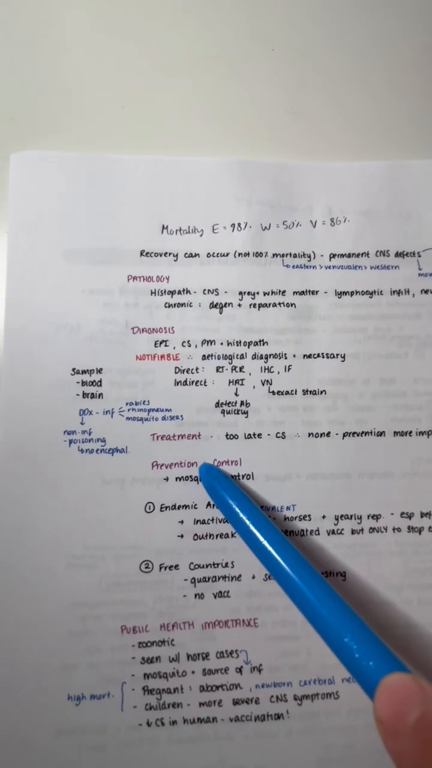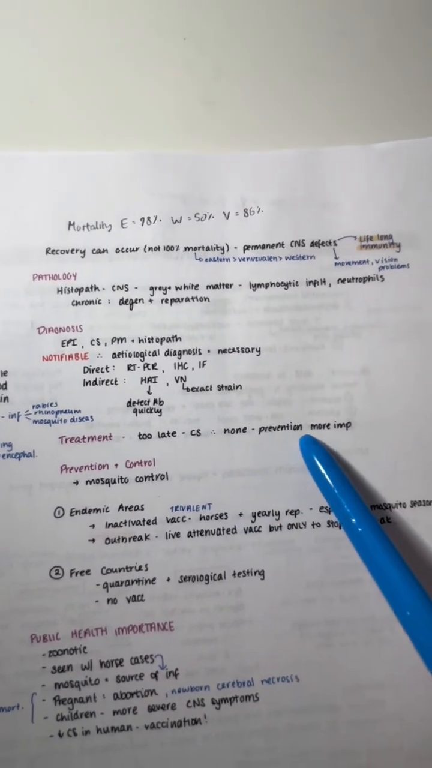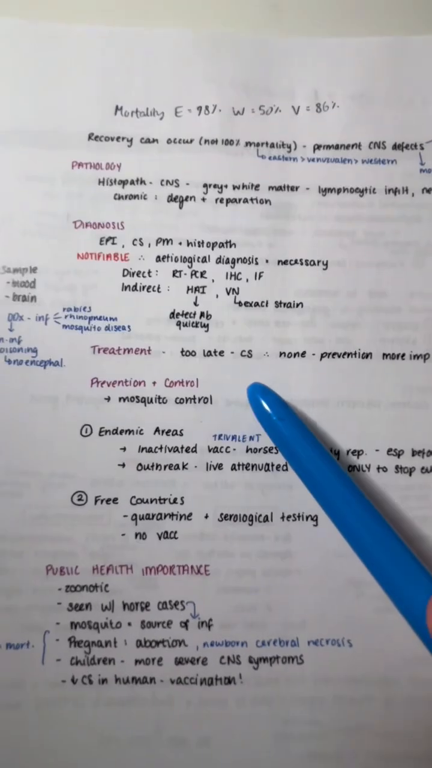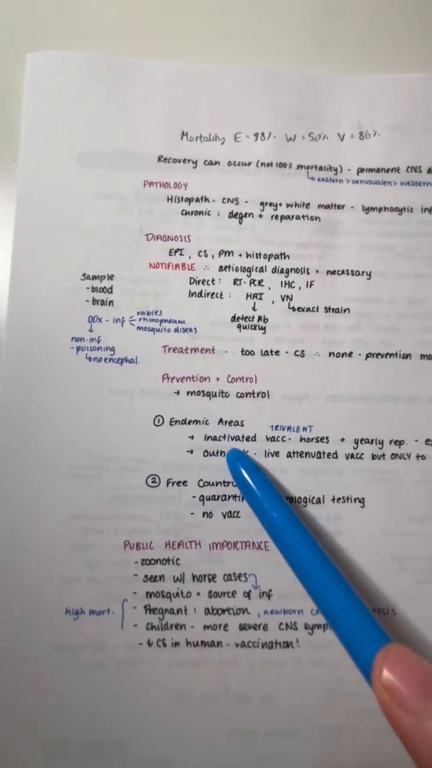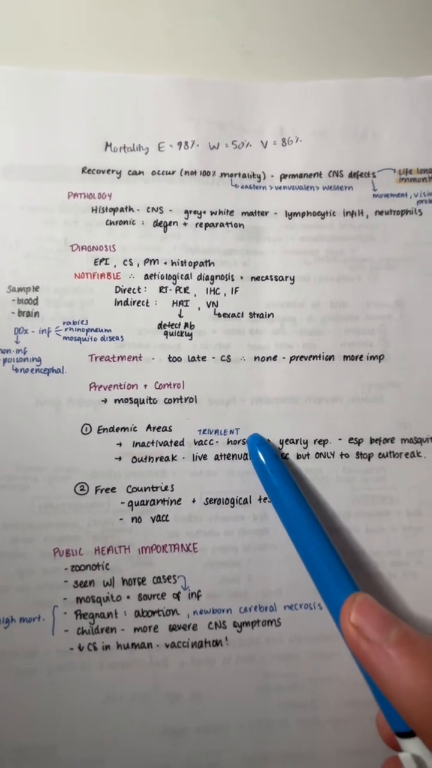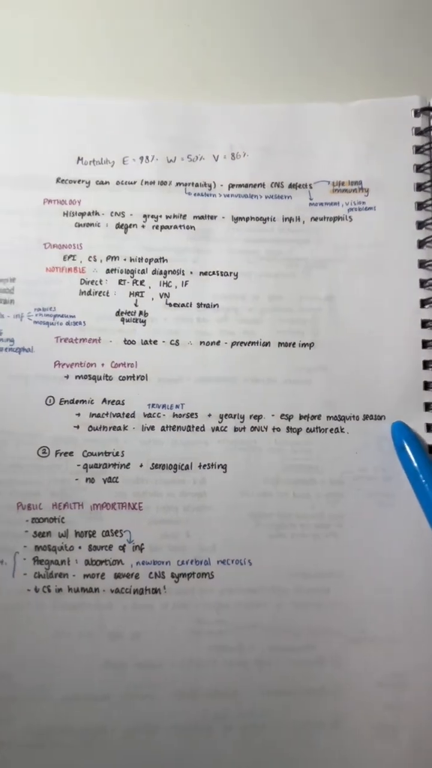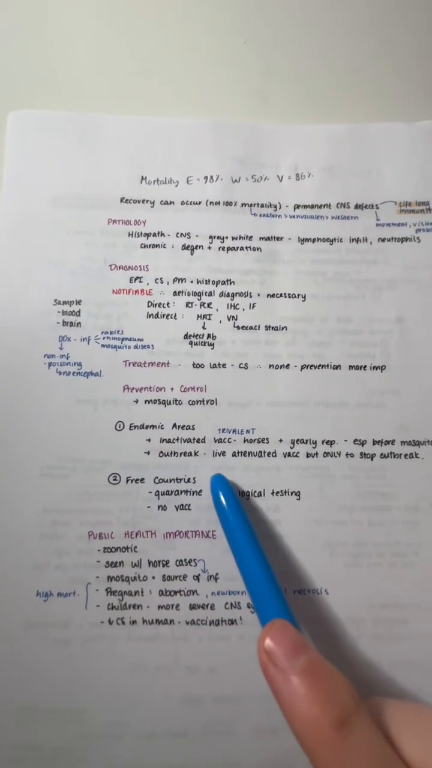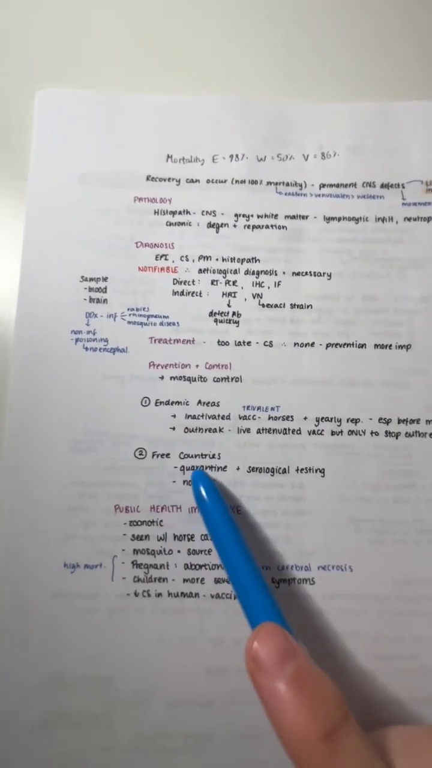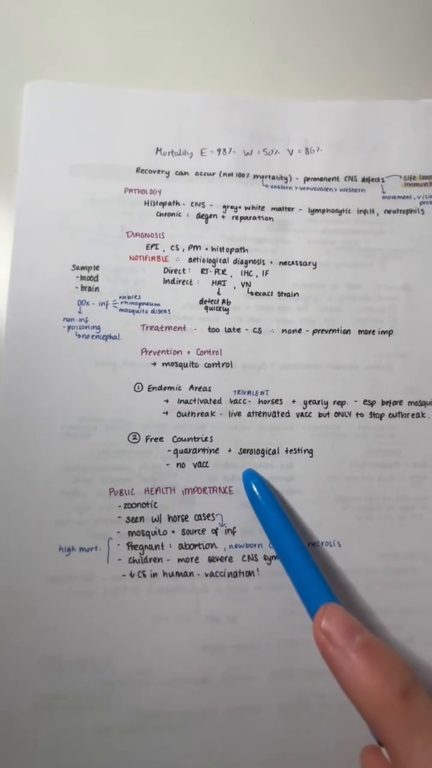For the treatment, there's none you can do. It's too late by the time the clinical signs show up. The best way is prevention. And for the prevention, you need to have mosquito control. In endemic areas, there's an inactivated horse vaccine. It's a trivalent vaccine. It's given every year, especially before mosquito season. If there is an outbreak, you give a live attenuated vaccine, but only to stop the outbreak. In free countries, you have to quarantine and have serological testing. There is no vaccination in free countries.